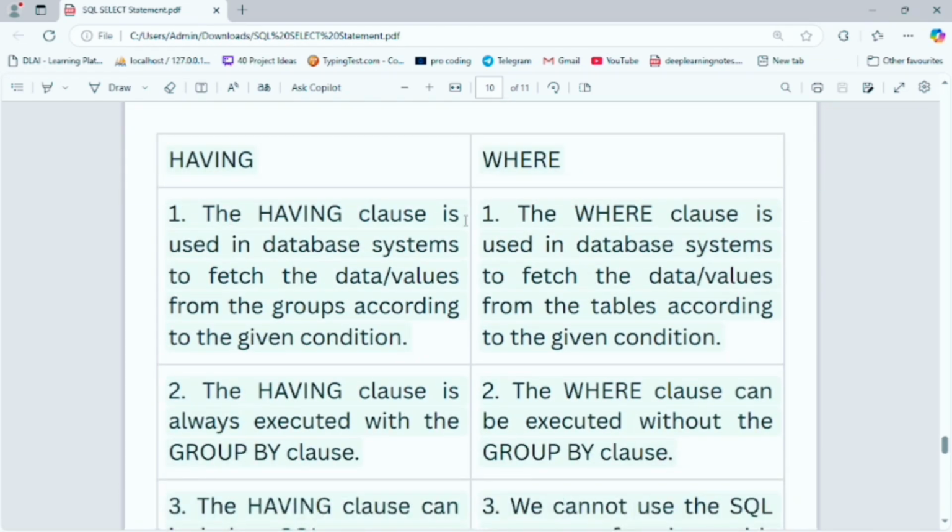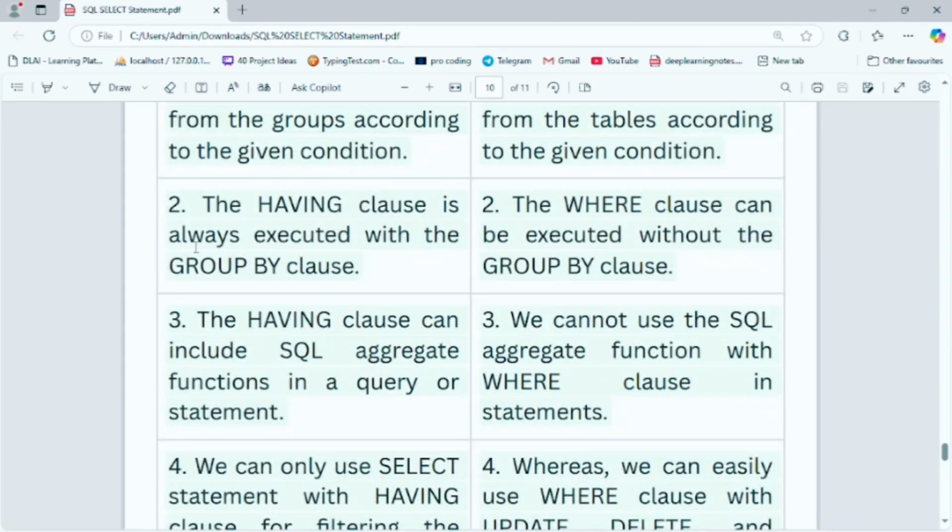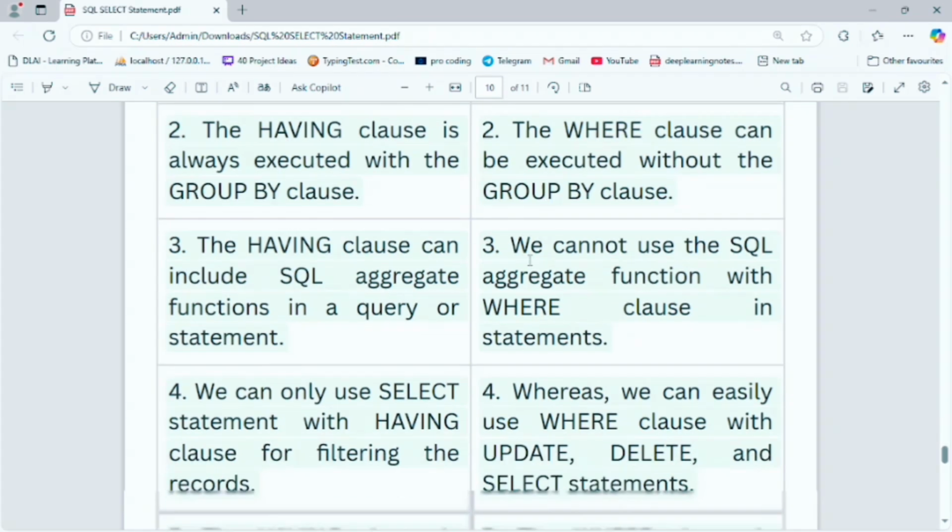The having clause is used by the database system to fetch data values from a group according to the given condition. Now let's move to the where clause. The where clause is used by the database system to fetch data values from a table according to the given condition. The having clause is always executed with the group by clause, but the where clause can be executed without the group by clause.